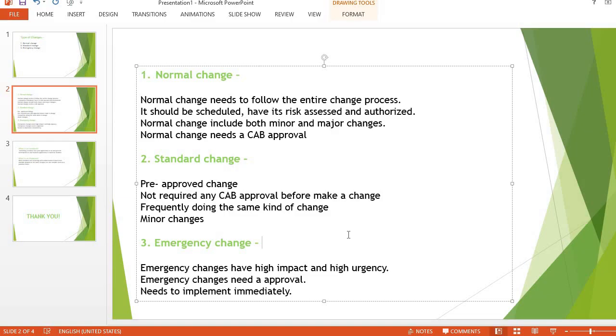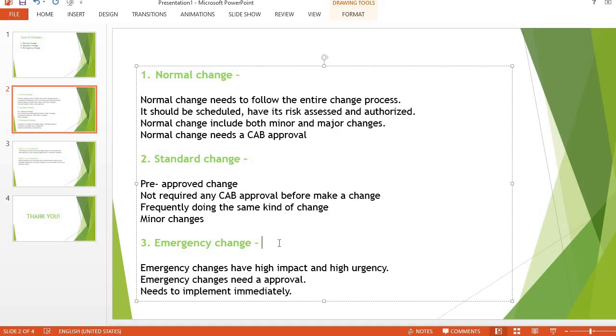Okay, so an emergency change is a high impact and very high urgency change. That's why we develop these changes first, and only then take the CAB approval. Because we don't have time to take the approvals and follow all those processes at that time. This is the urgent change, the emergency change, and we have to implement it immediately. So these three are the very important changes.